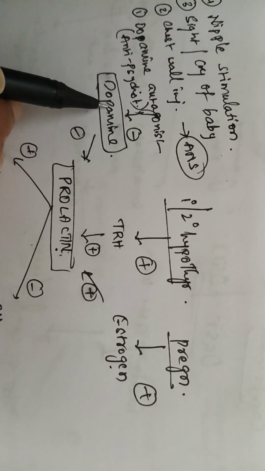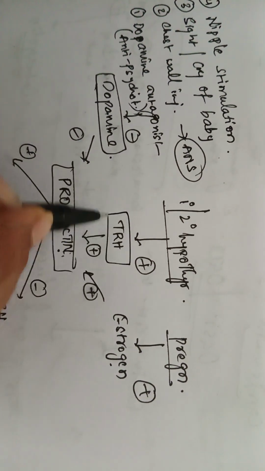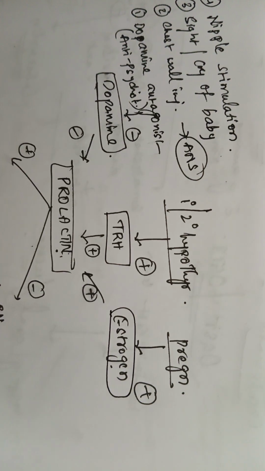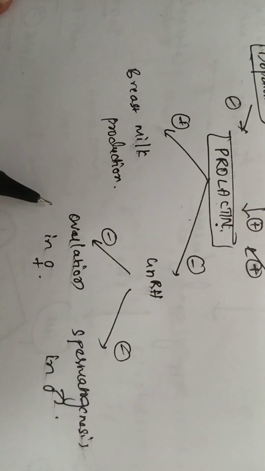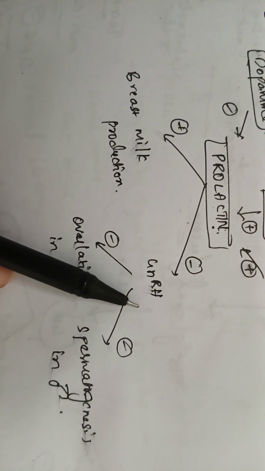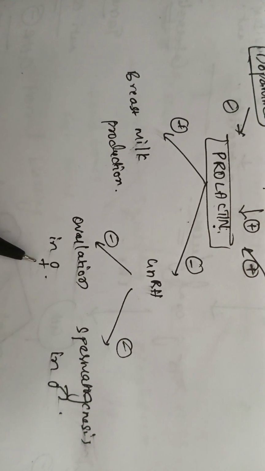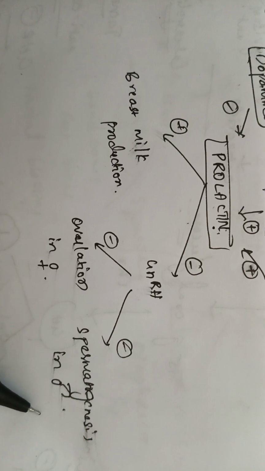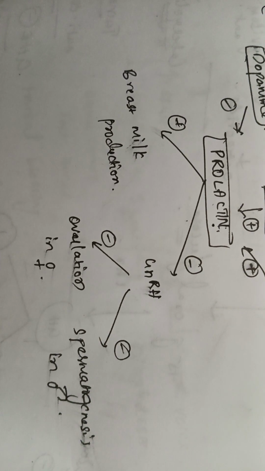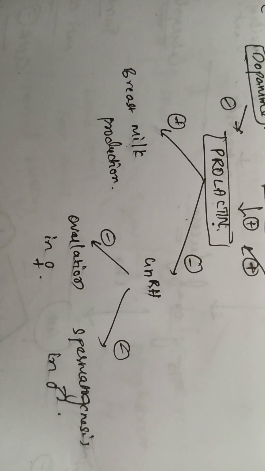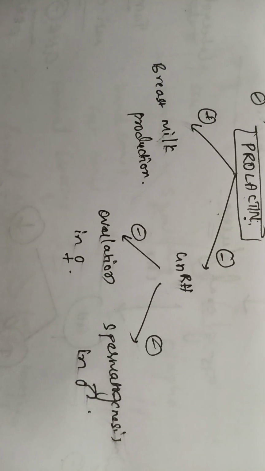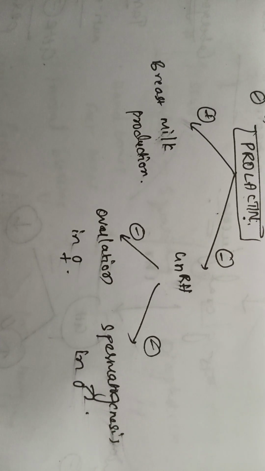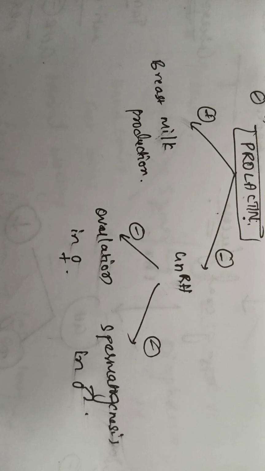So prolactin is under the control of 3 hormones: dopamine, TRH, and estrogen. Prolactin stimulates breast milk production and it inhibits GnRH that leads to anovulation and no spermatogenesis. Okay. Now you got to know the mechanisms, the functions of prolactin, and under which control it is present. Okay. Now we'll talk about some pathologies related to prolactin.